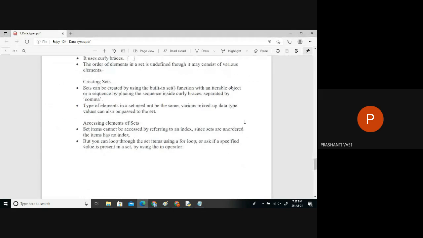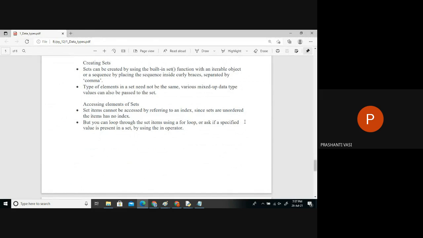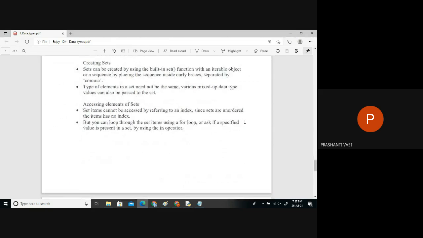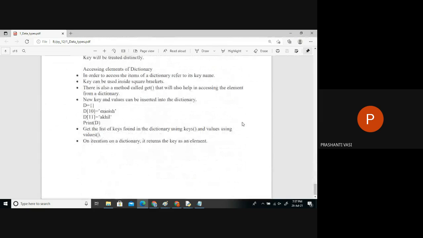So based on that, we'll do some real time tomorrow. Because we have an important chapter to learn, that is loops. Once we do that, we can learn all the concepts once again, practically, like how to get the data. So this is the topic about dictionary, and we'll see more topics on the dictionary tomorrow, like how to iterate and all. The next chapter would be operators, after which we'll go for decision making and then loops. Once we finish these, we'll understand how to use this efficiently. Right? So any doubts from this topic?